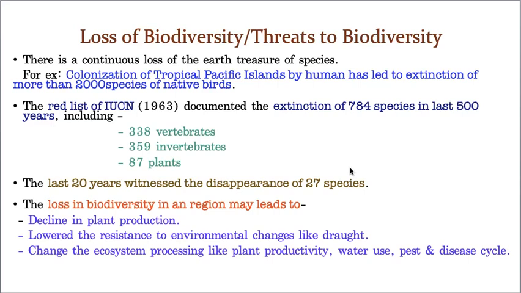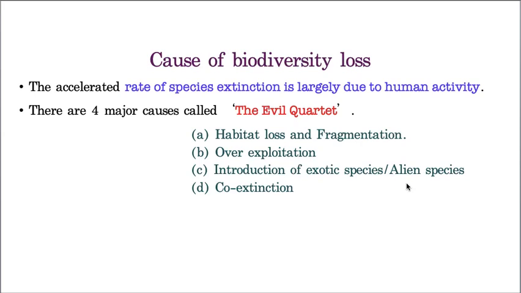Let us see how this loss of biodiversity is taking place. Let us go further. See, there are actually four main reasons. And of course, I'm sorry, I forgot to tell the first point. This species extinction is due to human activity. Of course, what I explained till now is there in this first point. Of the 84 lakh living species, 83 lakh 99,999 species are happily living in their own comfort zone. But only one species, the human being, wanted to boss over all the other species.